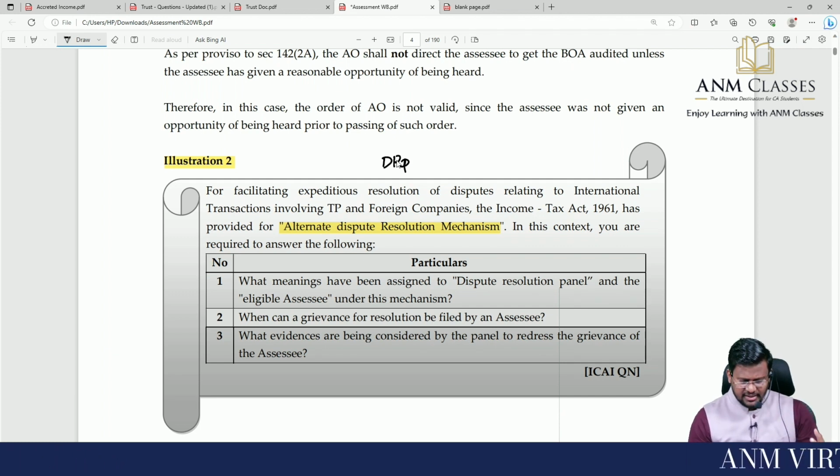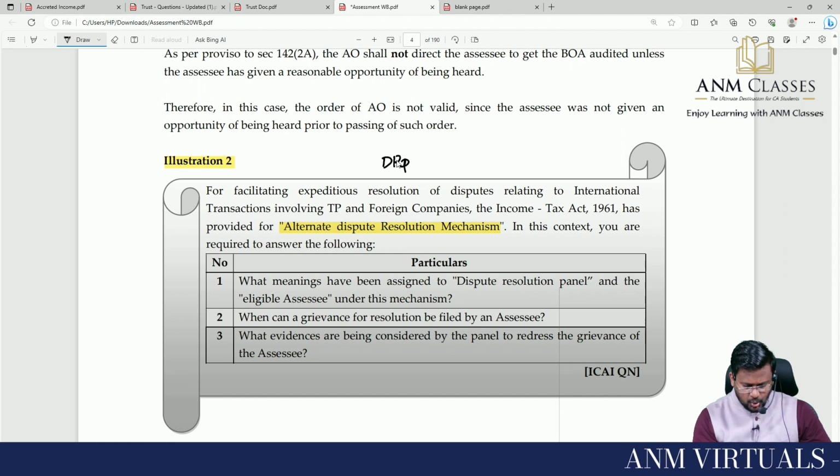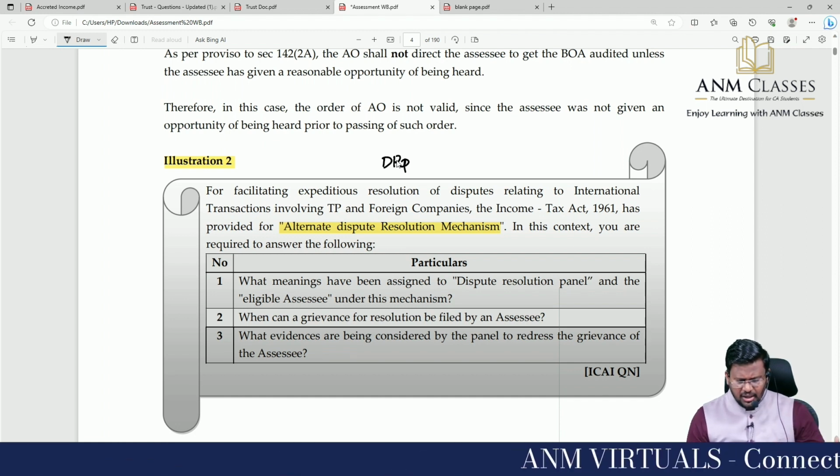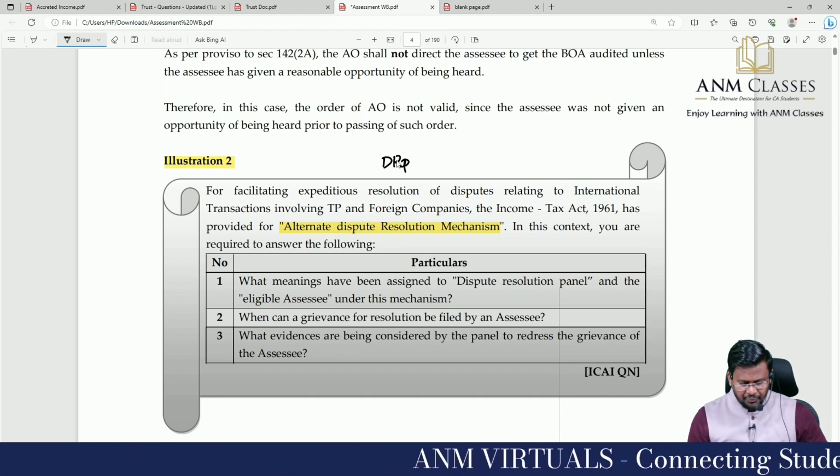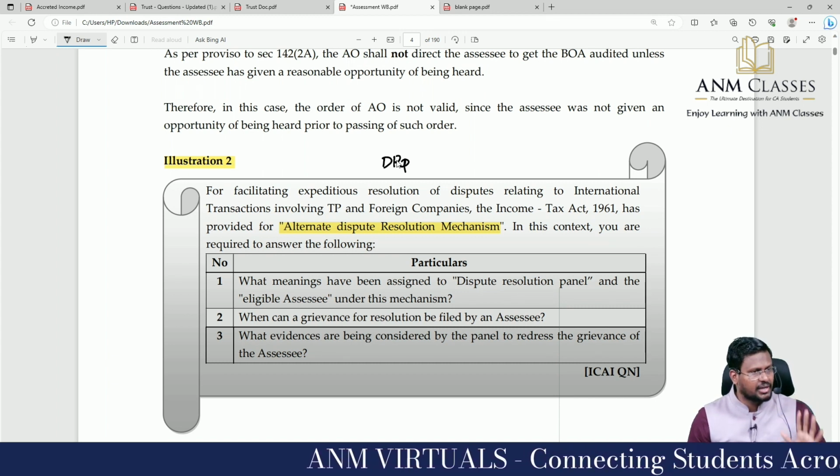In this context, you are required to answer the following. The 3 questions have been asked. What meaning has been assigned to DRP and the eligible assessee under the mechanism?